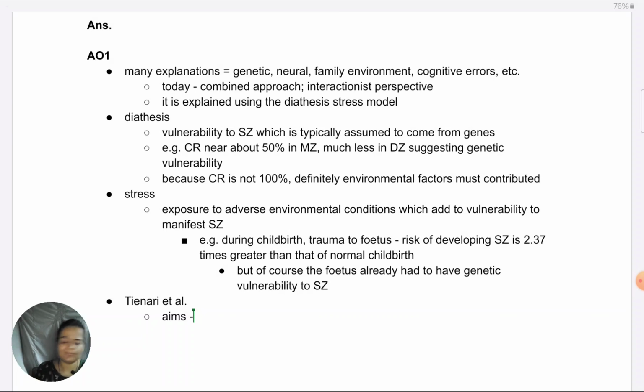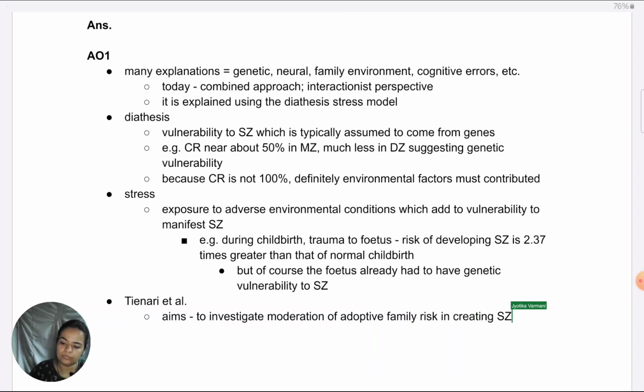So to really simplify the aim and put it, I would say: to investigate genetic moderation of adoptive family risk in creating schizophrenia through genetic factors.